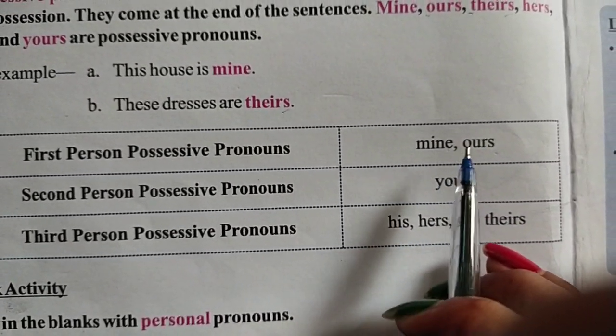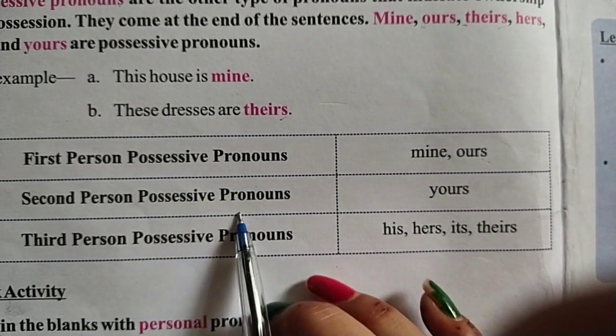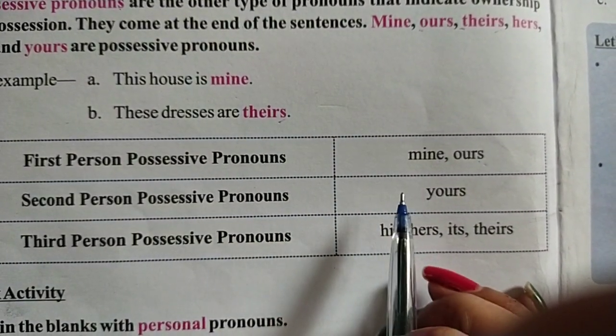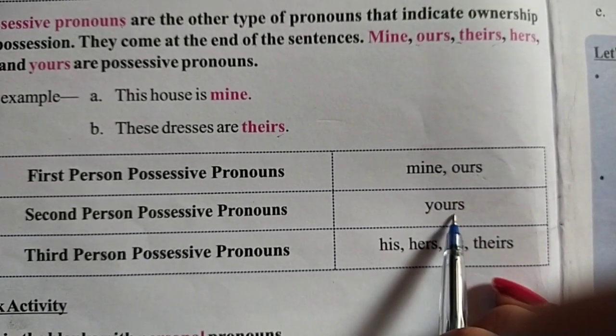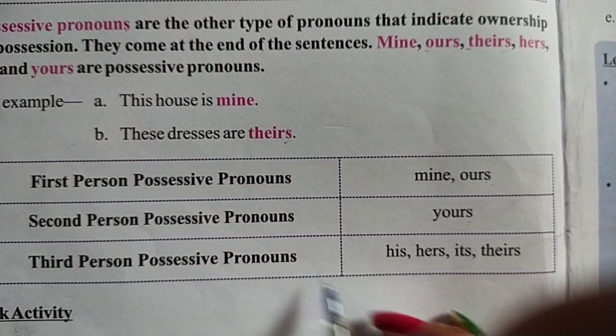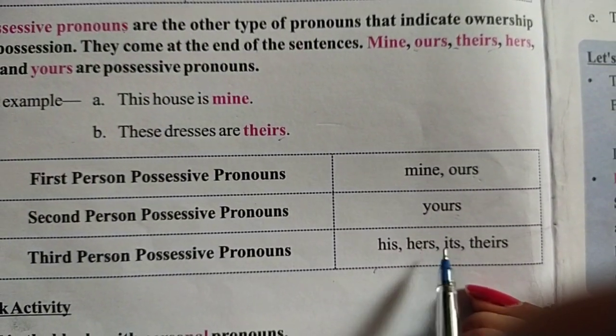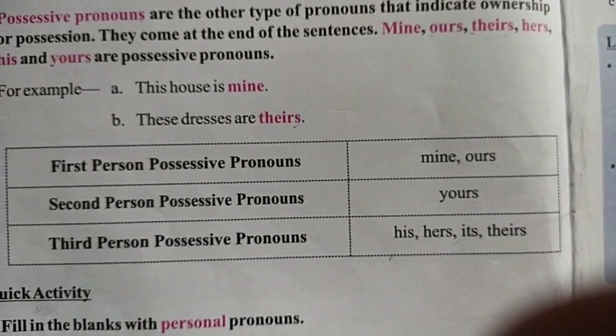In first person possessive pronouns we use mine and ours when we are talking about ourselves. जब हम खुद के बारे में बात कर रहे होते हैं, then we use mine and ours. Second person possessive pronouns are used when we are talking about someone else and we use yours in the second person possessive pronouns. In third person possessive pronouns we use his, hers, its, theirs when we are talking about any other person.